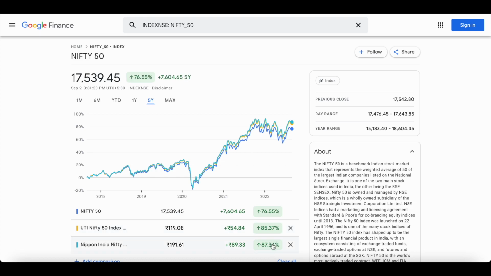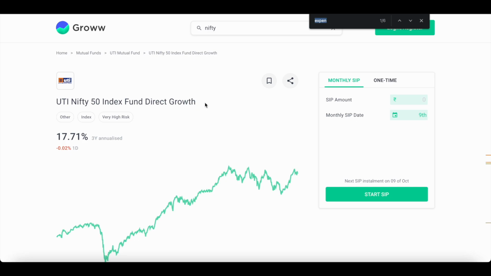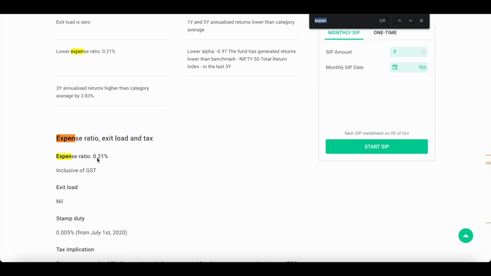Now we'll talk about why ETF is giving more percentage. It is because ETFs usually have a lower expense ratio. Suppose the expense ratio of UTI Nifty mutual fund is approximately 0.21 percent. This mutual fund has a fund manager and they have to pay salaries. They work for some time investing in all 50 companies with whatever money we gave. So they will charge an expense ratio; charges and everything come under this expense ratio.